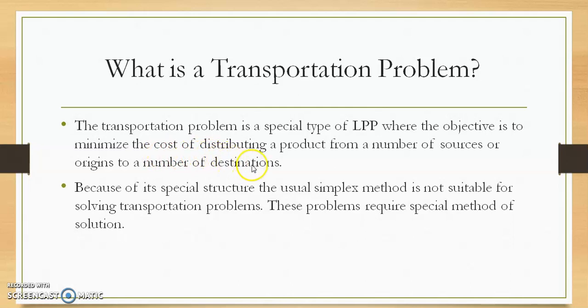Origin points or sources can be manufacturing factories or production factories, warehouses or car rental agencies or any other points from which the goods are to be shipped. Now the destinations are any points that receive the goods.